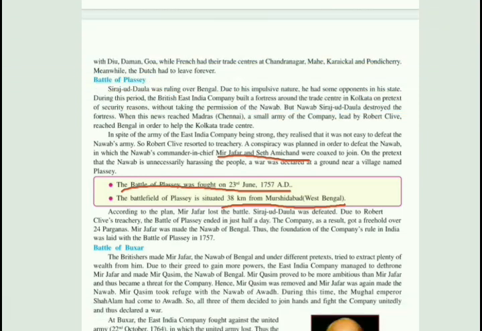Due to Robert Clive's treachery in joining with Mir Zafar, the Battle of Plassey ended in half a day. The company as a result got a freehold over 24 parganas. Parganas means districts, I will explain it to you. Mir Zafar was made the Nawab of Bengal. Sirajudullah was defeated by the East India Company. Thus, the foundation of the company rule in India was laid with the Battle of Plassey in 1757.